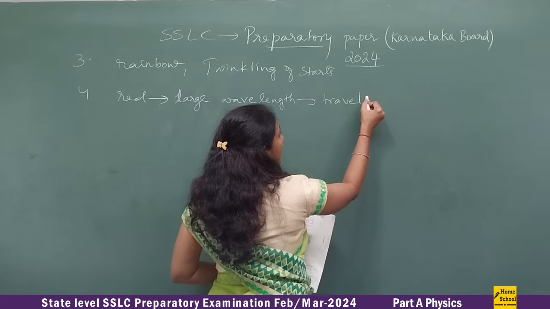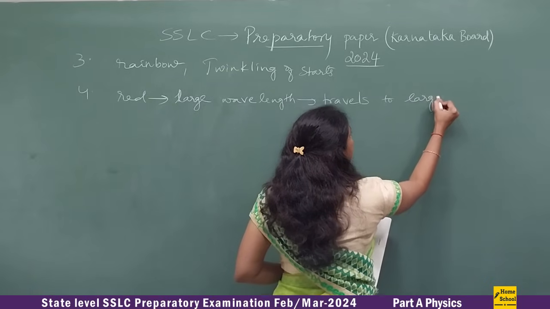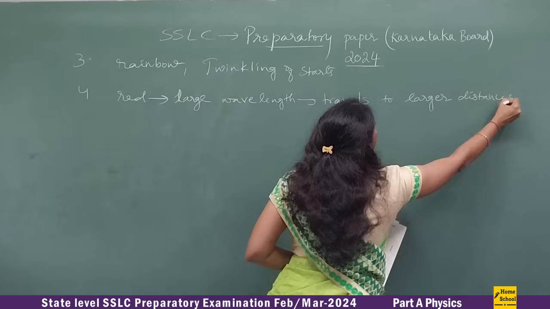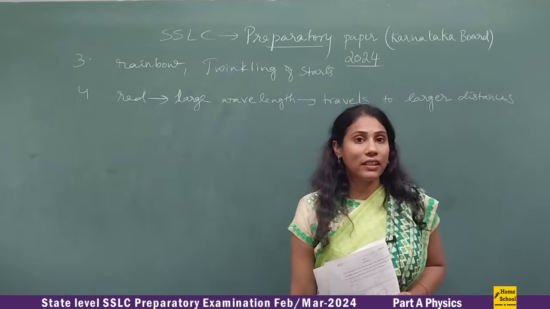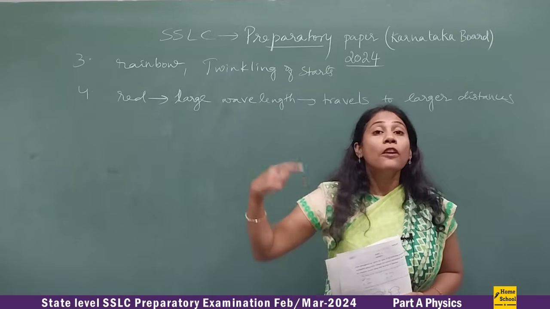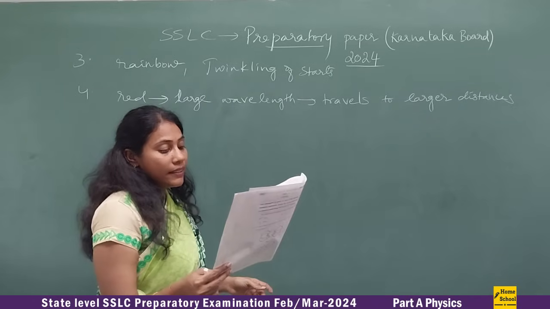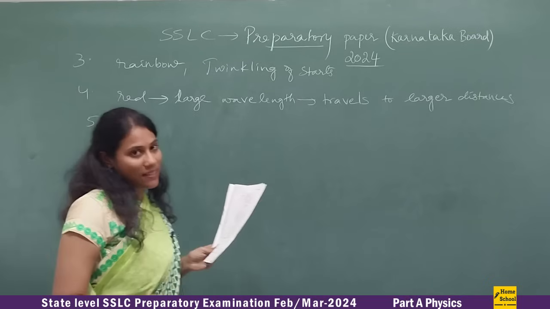This point is very important: it travels to larger distances. That is the reason the danger symbol is always framed in red color, because it has to be visible from larger distances. Fine. And the 5th question is, what is a solar cell?